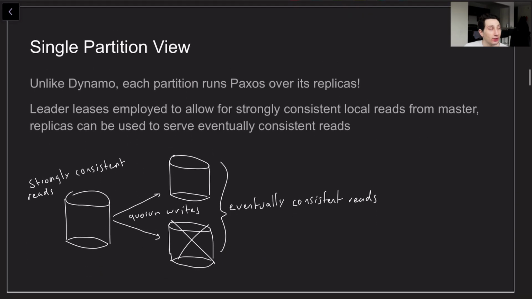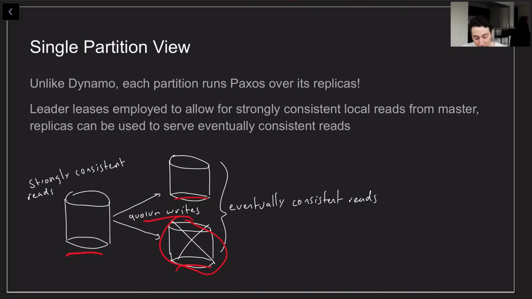Okay, let's quickly go ahead and cover our single partition view. So basically, in DynamoDB, unlike Dynamo, we're actually using Paxos within a replica set, right? So for one partition, we've got a leader and we've got a couple of followers, and if one of the followers goes down, that's okay because we just need a quorum to establish a write. So 2 out of 3 is totally fine.